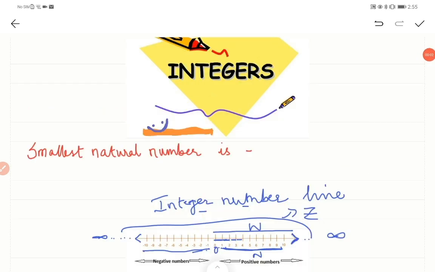Now I think you can answer this question easily. Which is the smallest natural number? Since natural numbers start from 1, obviously the smallest is 1. Can you tell me which is the largest natural number? We can't say, because the numbers go till infinity, so we can't say which is the biggest.